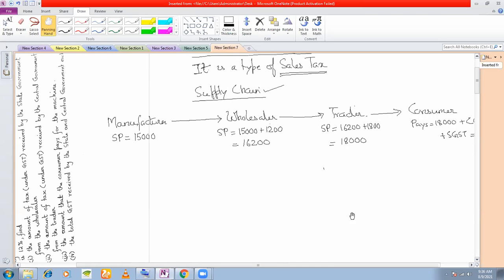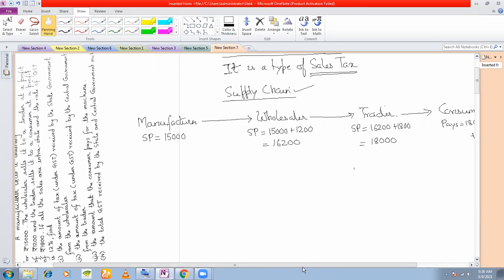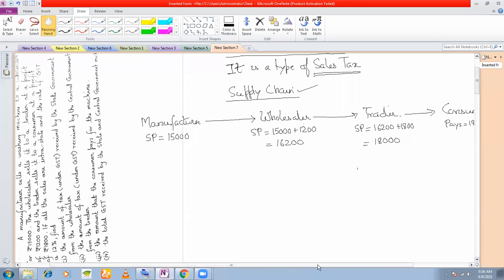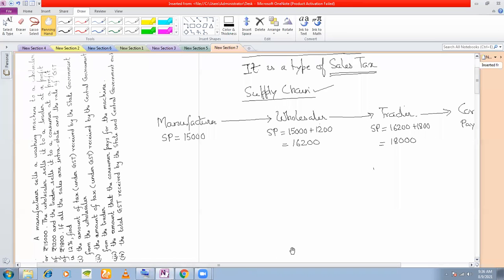The consumer and customer are different now. Consumer, customer, they are different, but that is something that is very specialized. That is commerce field, so I would not like to get into it. Consumer and customer are two different things. But for the time being, you can consider them to be the same.